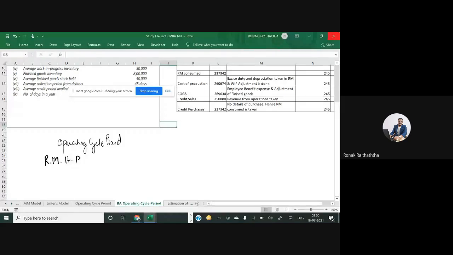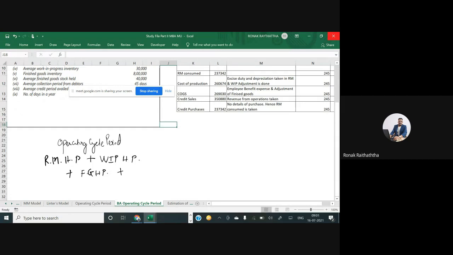So raw material holding period plus WIP holding period, that means the time period for which your goods will remain in work in progress, in the production process. Then finished goods holding period, that means once the finished goods are ready, they will also remain for some time in the godown till they are ultimately sold to the customers. So that holding period is also included.